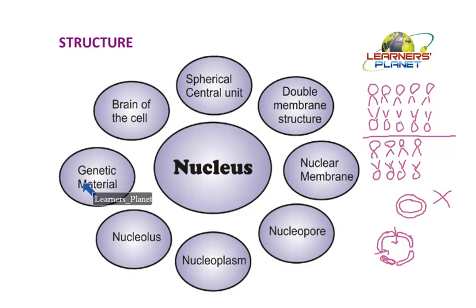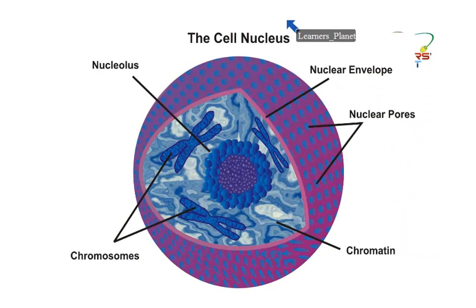Further, besides that, in the nucleoplasm, the genetic material is present in the form of DNA, or we can call it chromosome or chromatin. So these are the basic parts which are present in the nucleus, which all together form the structural unit of the brain of the cell. Now let us study the detail of each and every part.